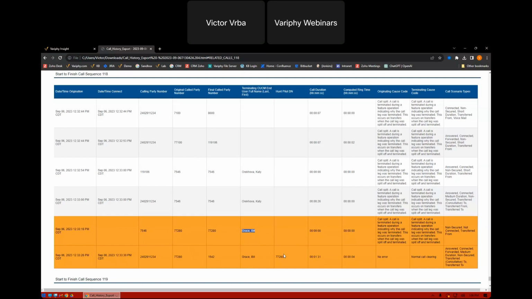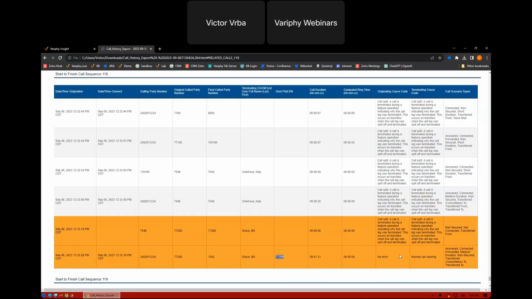Now, within Call Manager, there are several different ways that calls can pass through a hunt group. Like I said, they could be queued, they could go to voicemail, they can pass through one hunt group and then go to another hunt group. It really depends on how that hunt group is configured. Through Variphy reporting, there were several different ways that we can whittle this down to be able to just report this one leg.